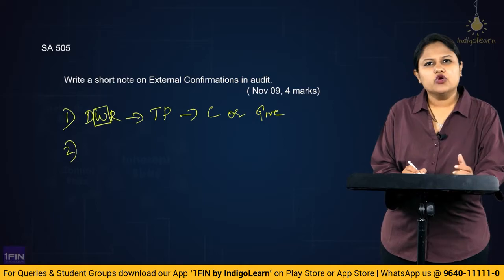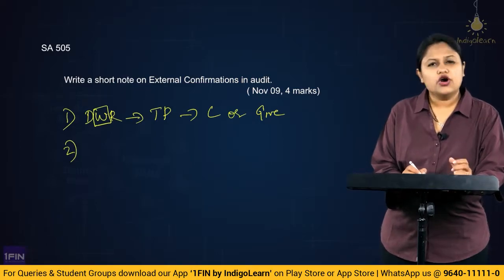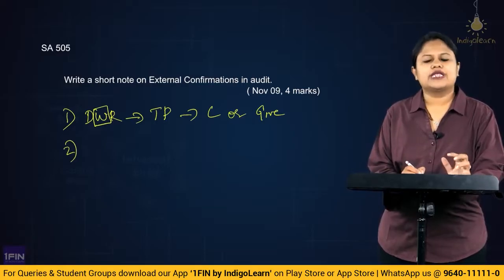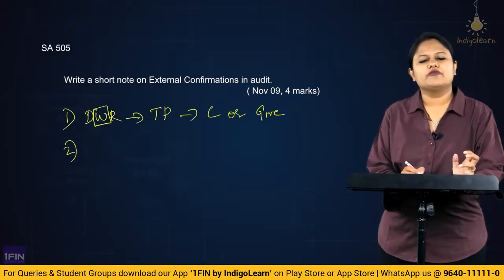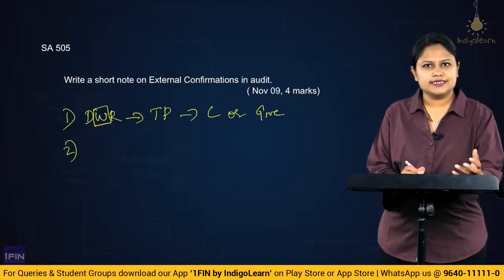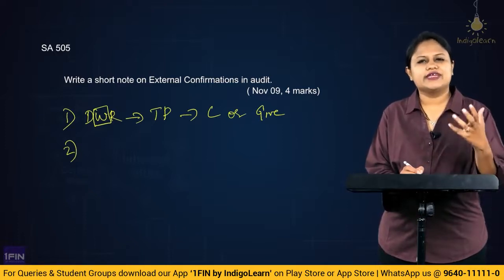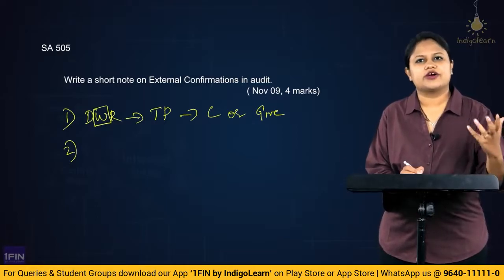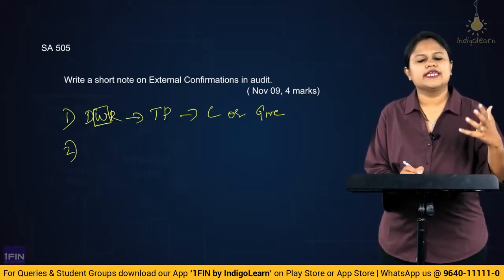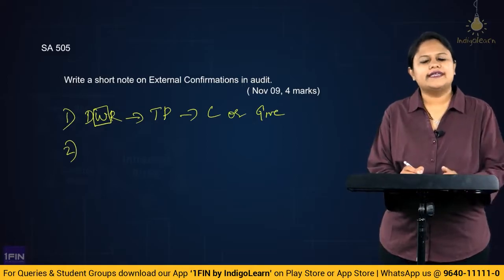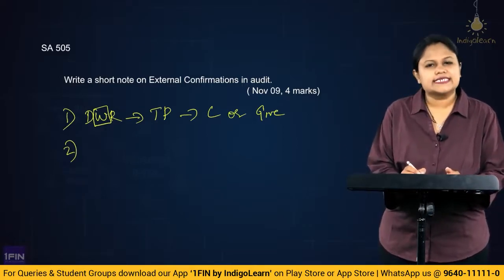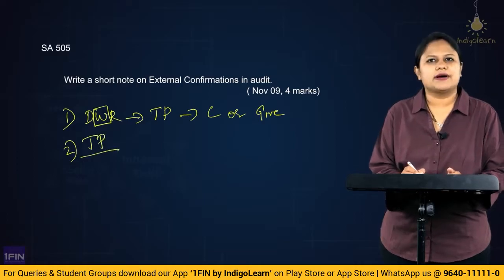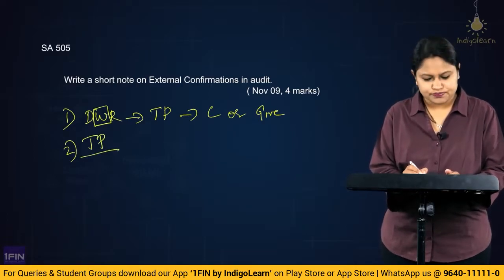Then from whom can we obtain external confirmation? Obviously those places where a third party involvement would be there. Like you will have the account receivables, account payables, then you have the lenders, then you would be having the inventory lying with the third parties, title documents given with the bankers as a security. So all of these where a third party involvement comes in, that would be the ideal places where we will be obtaining external confirmation as audit evidence. So basically where a third party will be involved in a particular transaction.